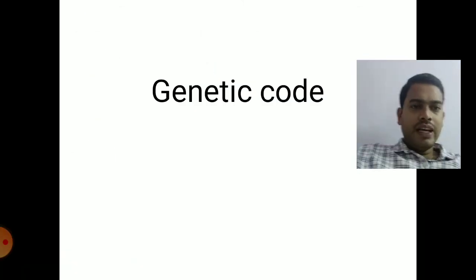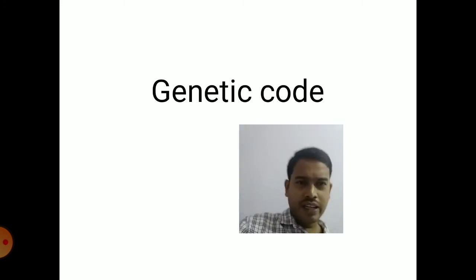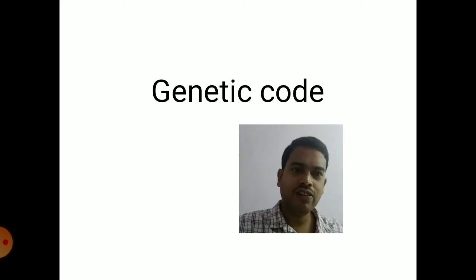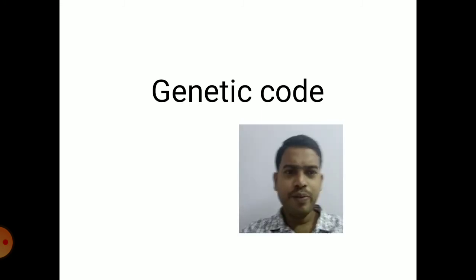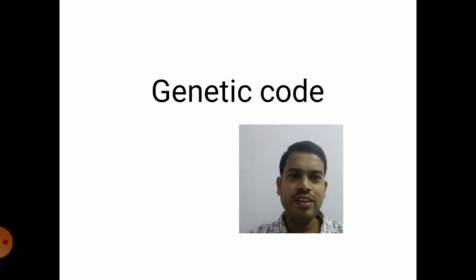So the next topic is genetic code. The proteins are synthesized based on the code that is present on the mRNA. It is called the genetic code or codon, which is comprised of 3 nucleotides. Each codon is comprised of 3 nucleotides.